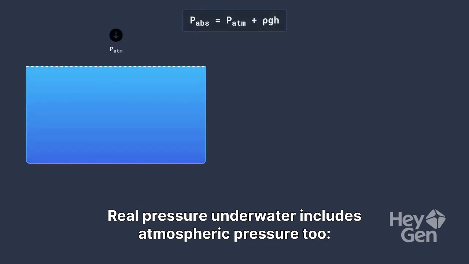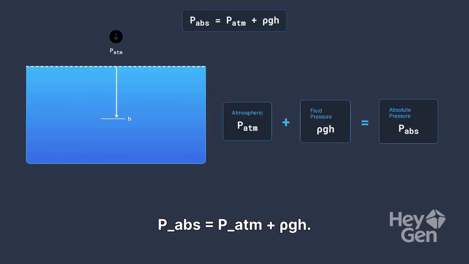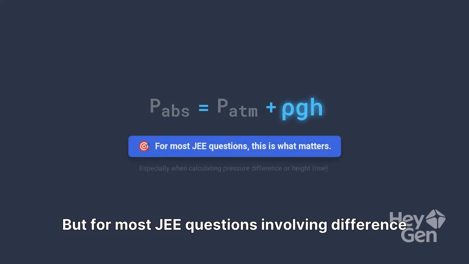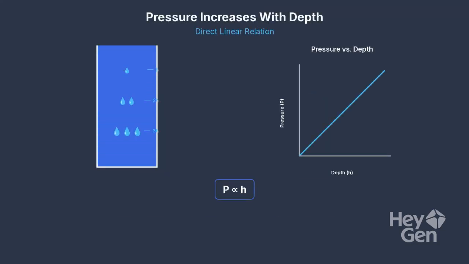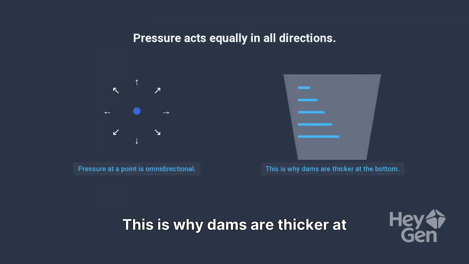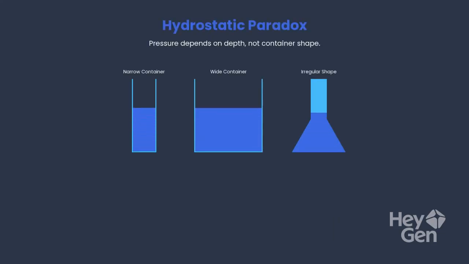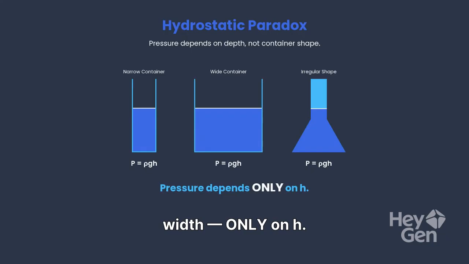Real pressure underwater includes atmospheric pressure too. P_abs = P_atm + ρgh. But for most JEE questions involving difference or rise, ρgh is what matters. Pressure increases with depth. Direct linear relation. Pressure acts equally in all directions. This is why dams are thicker at the bottom. Pressure depends on depth only, not on shape of container, not on width, only on h.